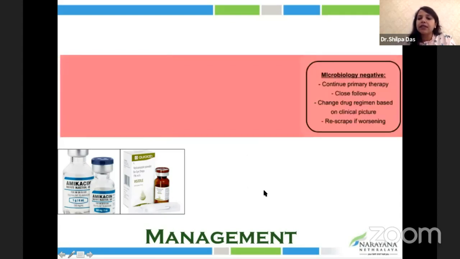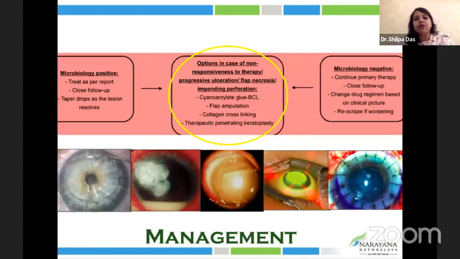If it is negative, continue the primary therapy that I spoke about, but you need to change the drug regimen based on the clinical picture if it is worsening. Definitely, you should rescrape if possible. Options in case of non-responsiveness to therapy, progressive ulceration, or flap necrosis are many. We'll be discussing these surgical modalities.